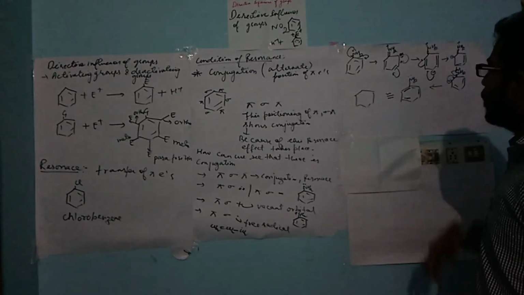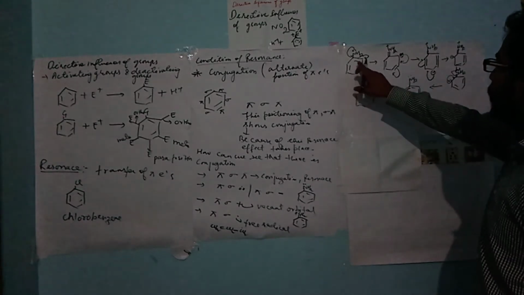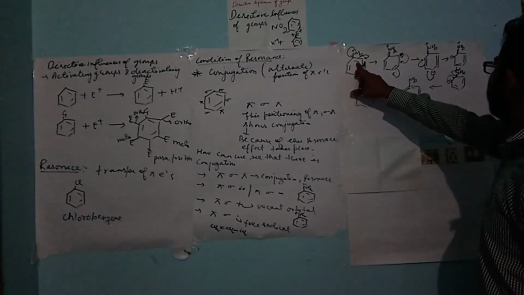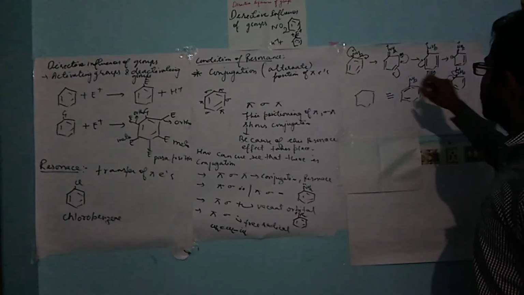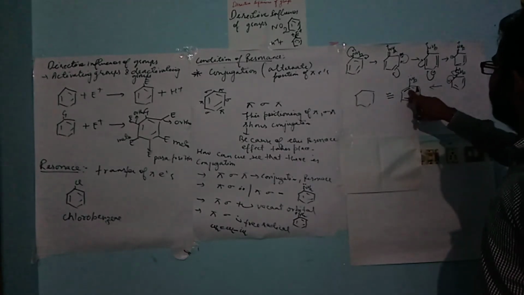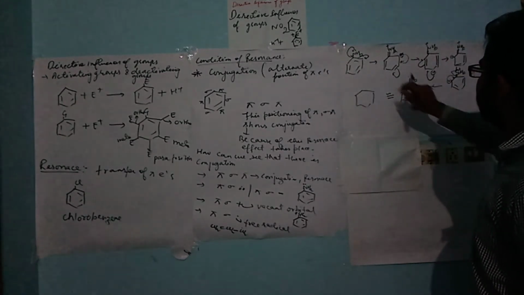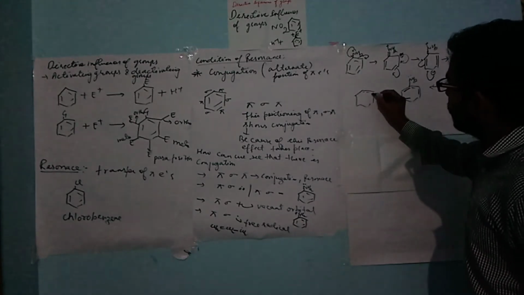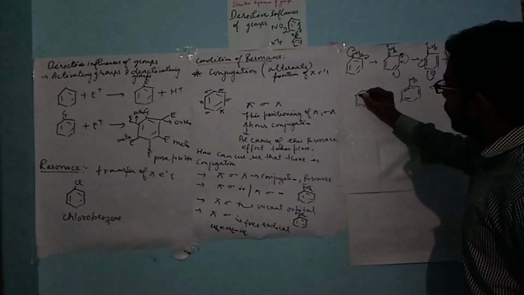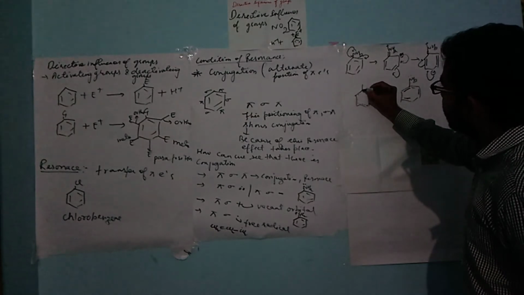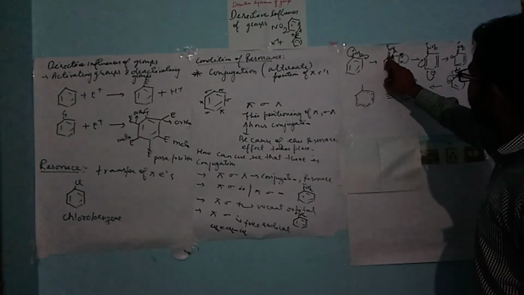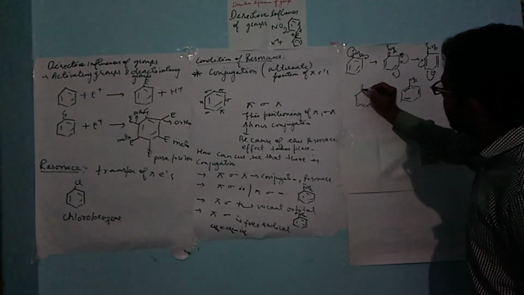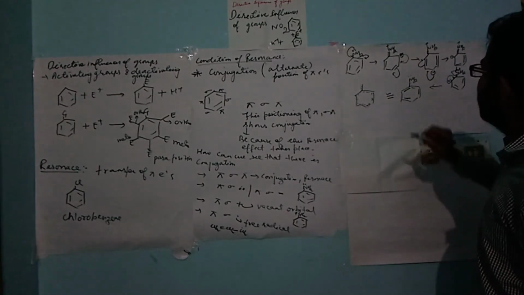Now at what positions are pi bonds there? Over here, over here, then over here. At all the positions we have seen that pi bonds are there in the resonance structures. So we can draw a dotted line over here. Now here a single bond is there, since a double bond is also there, so a dotted line will show the resonance hybrid structure.